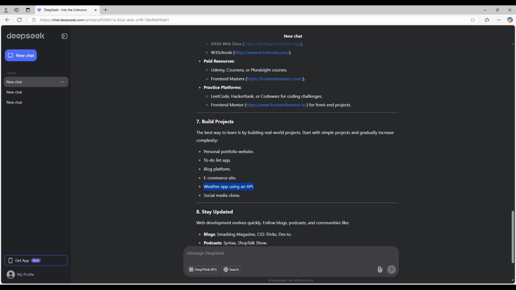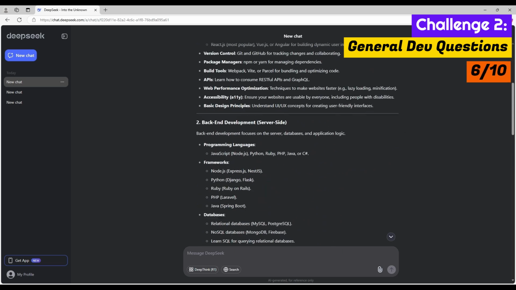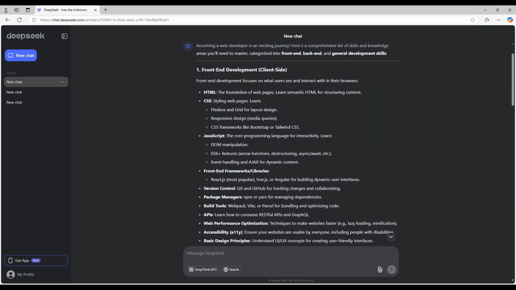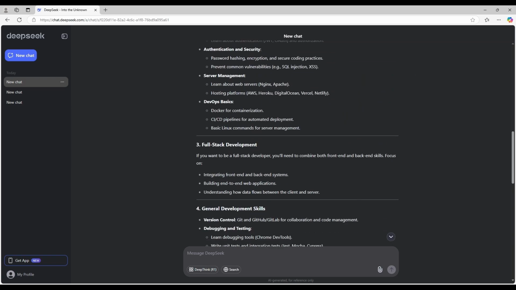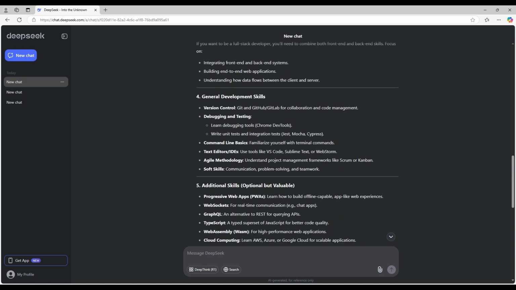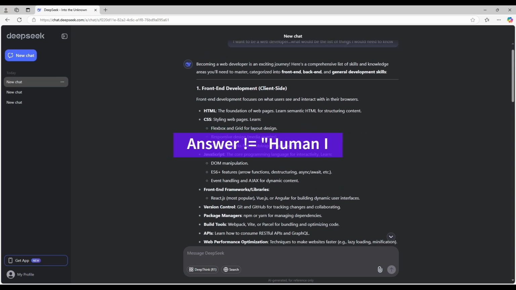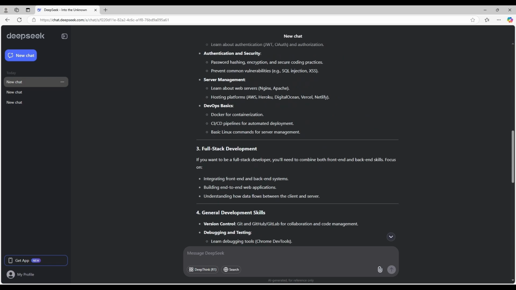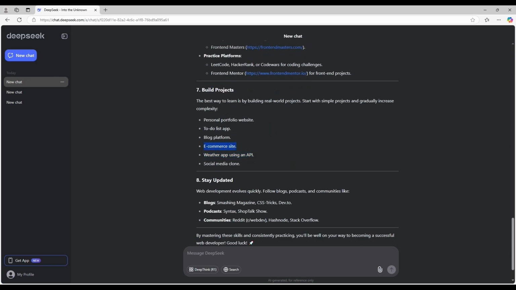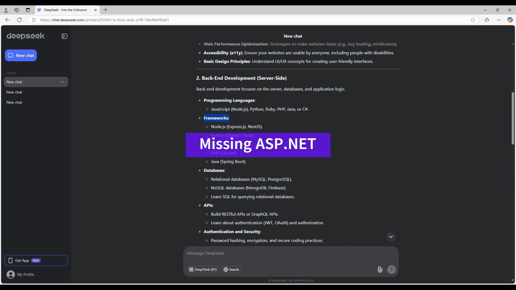So overall, how do I rate this answer? Given that this is supposed to be artificial intelligence, I would give it 6 out of 10. And I think this is actually a good test for an open-ended question. There was great scope for AI to just spit out useful information, but it's not really arranged correctly and it could be misunderstood. I feel that this answer is not very human intelligent enough. It's just mostly information which is not being refined. And I will not be advising a new developer to start learning by building an e-commerce site. Another big concern on this answer is that ASP.NET was missing from the list of frameworks.